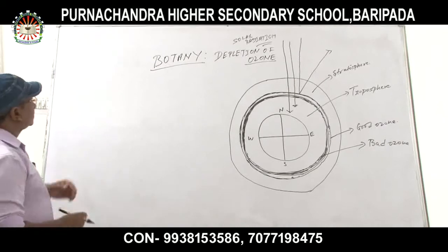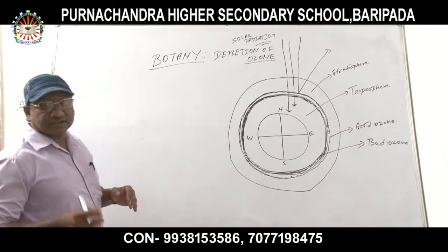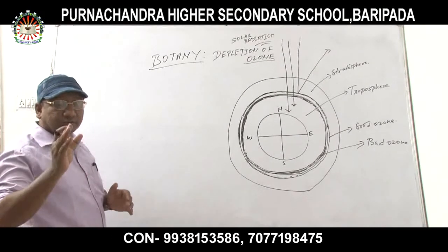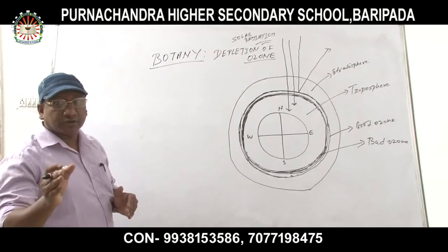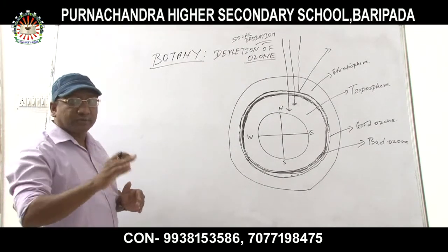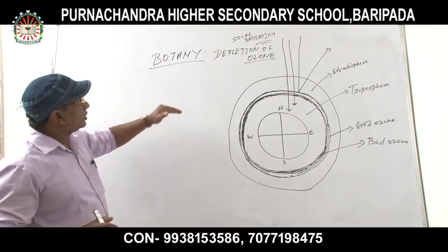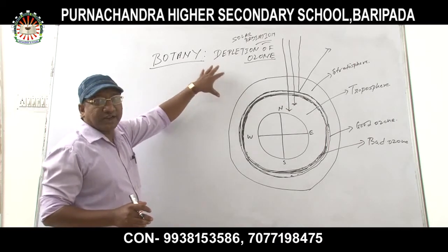In our last class, I discussed the environmental issue chapter, the water pollution portion. Air pollution and water pollution, the two parts of the environmental issue chapter, have already been completed. Today I am going to discuss the depletion of ozone.